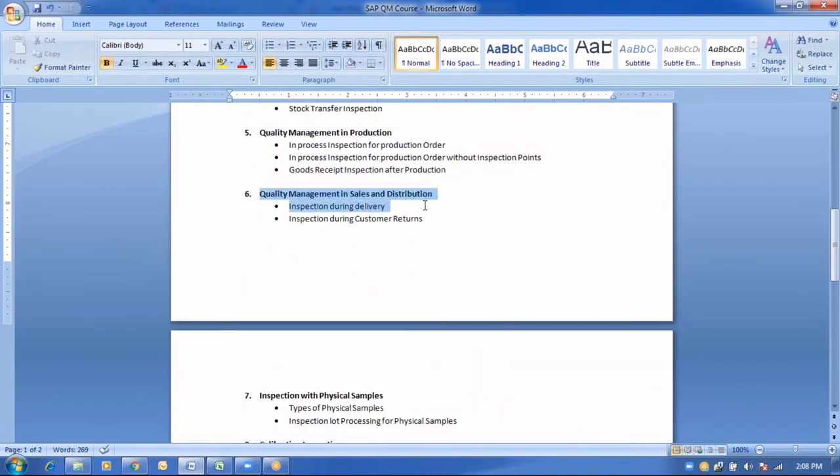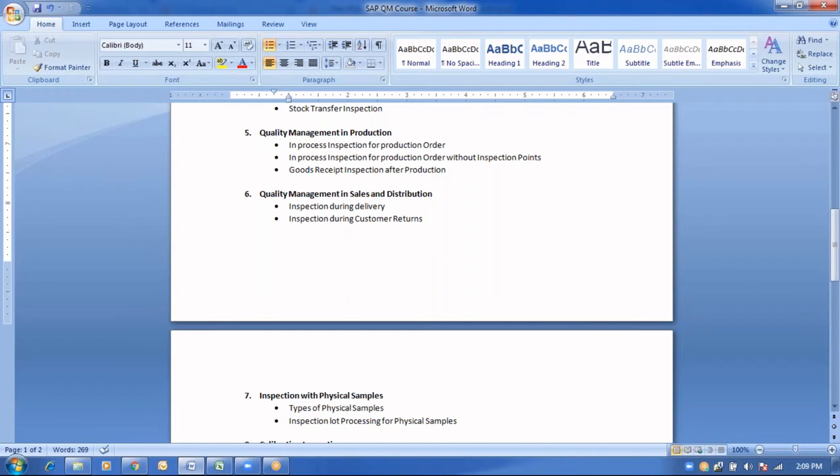Now the next chapter would be quality management in SD module. Okay, for example, we are selling one particular product to our repetitive customers, or some new customers or some existing customers. So what we are going to do is, when we are selling a particular product to our clients, we have to ensure all the quality checks, whether the product we are delivering to them is a quality free product or not, all the checkpoints are meeting or not.